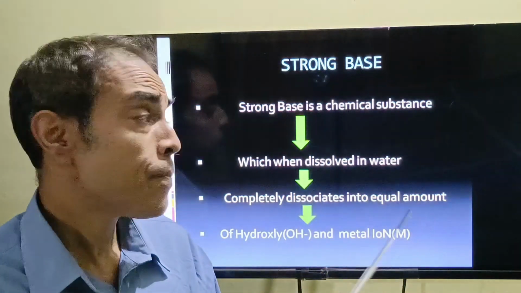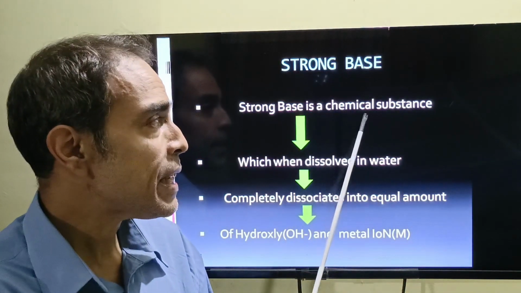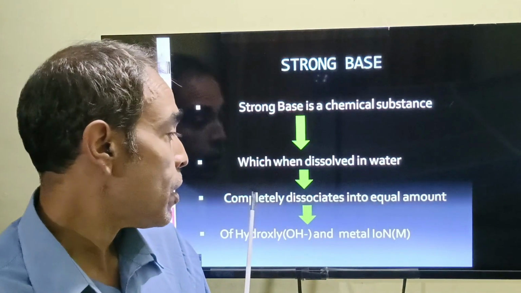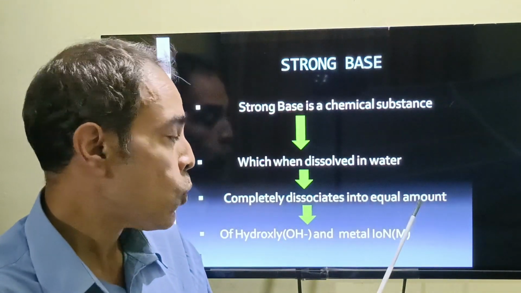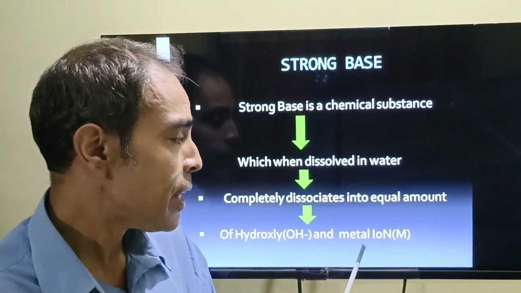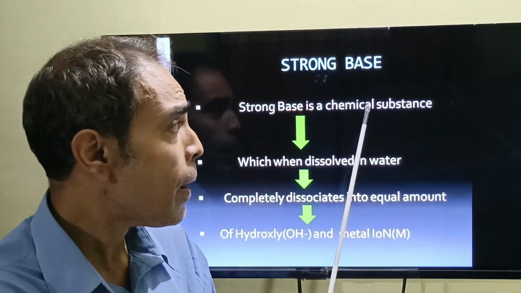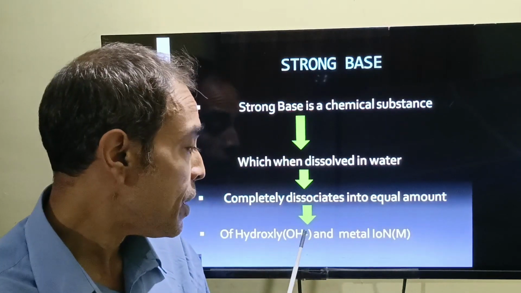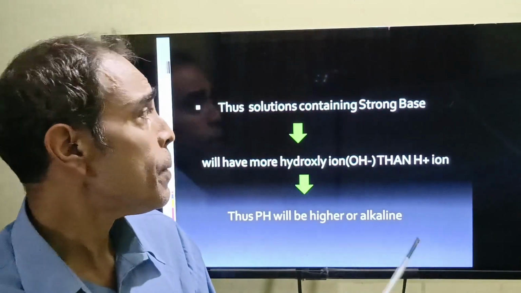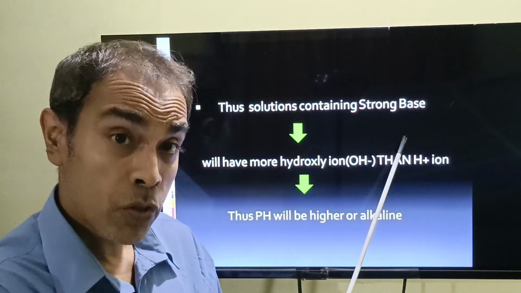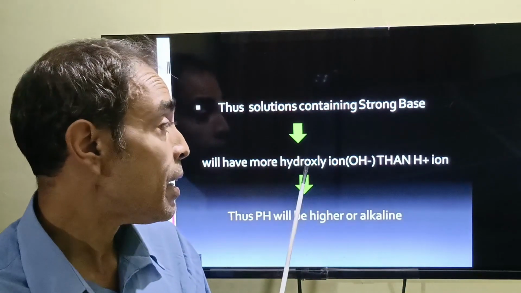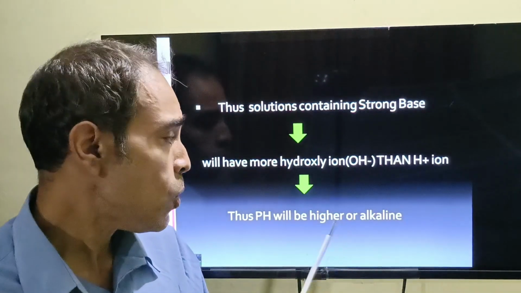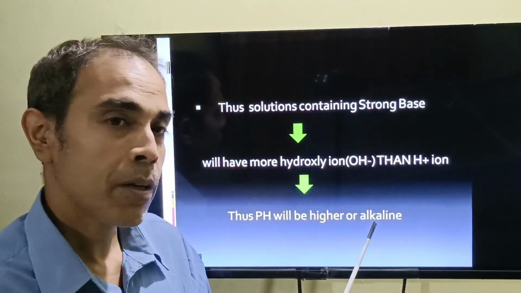Now, after the strong acid, let us go to the strong base. What is a strong base? A strong base is a chemical substance which, when dissolved in water, completely dissociates into an equal amount of hydroxyl ions and metal ions. The solution containing a strong base has more hydroxyl ions, and when there are more hydroxyl ions, there are fewer hydrogen ions. So the pH becomes higher, or alkaline.